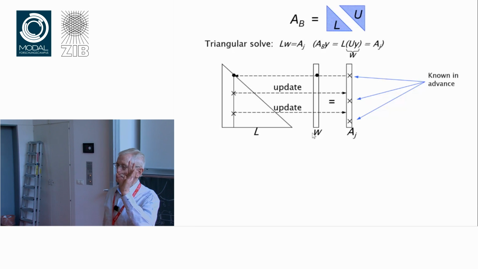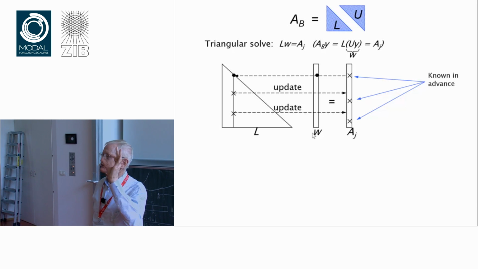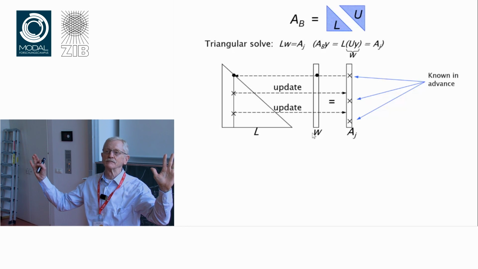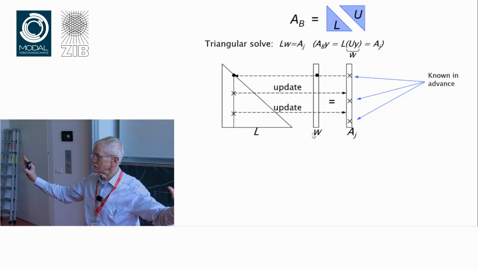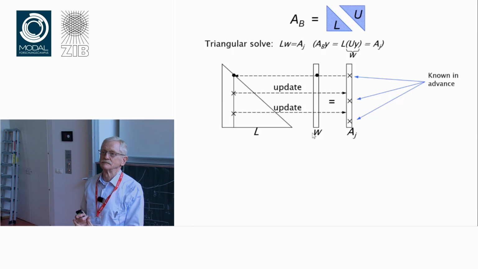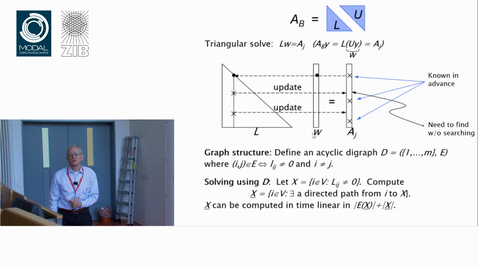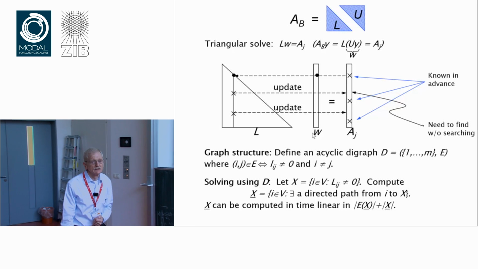That step, amazingly, searching for that next non-zero, if you don't do it in the right way, that will take 100% of the time in the whole algorithm. Just that one step. Here's how you can avoid it. There's a simple graph theory idea, a beautiful little idea that takes care of it.